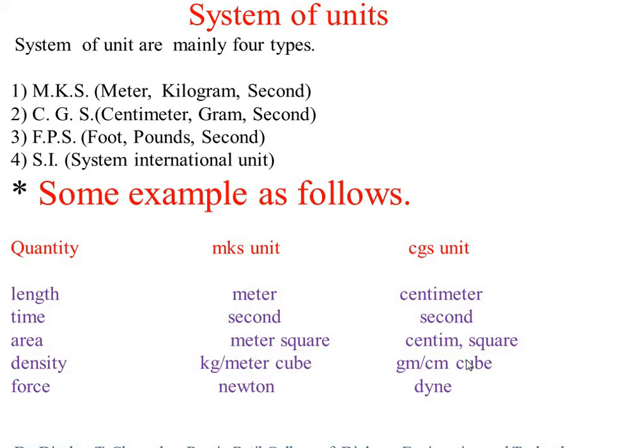Then velocity. The MKS unit of velocity is meter per second, the CGS unit is centimeter per second, the FPS unit is foot per second, and the SI unit is meter per second. So the MKS unit and SI unit of velocity are the same, keep in mind.